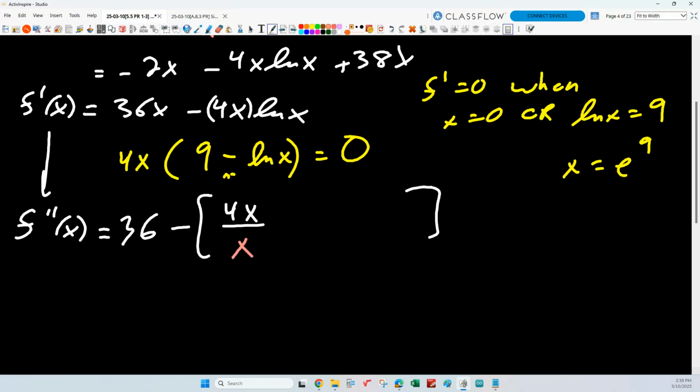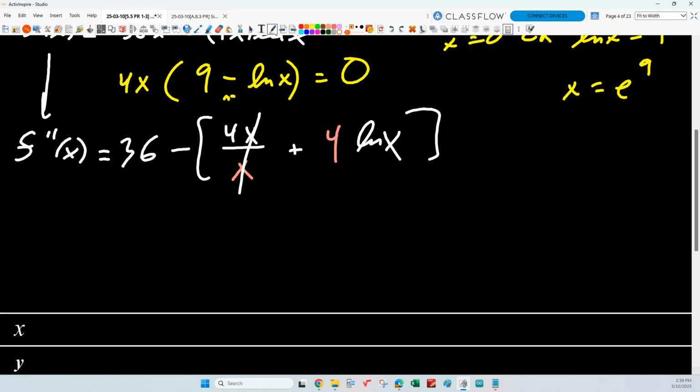So I've just got that, don't I? Plus log x times the derivative of 4x. Isn't that just 4 log x? And those cancel, right? So if I distribute that negative over that product rule that we just did, we get the second derivative equals 36 minus 4, that's 32, minus 4 log x. Right?